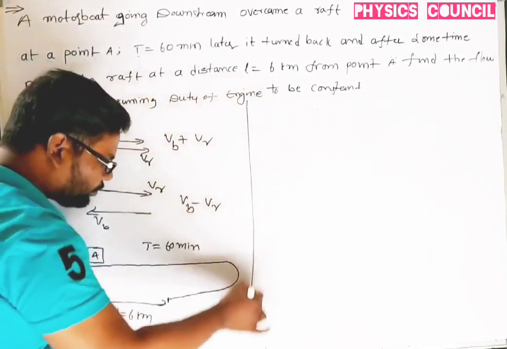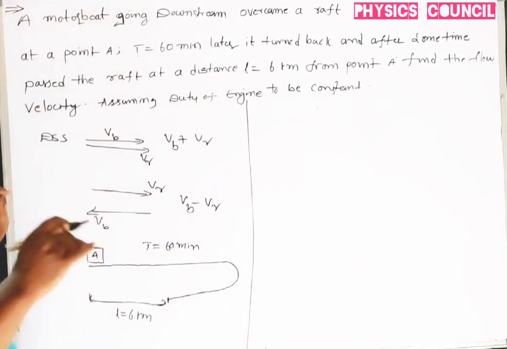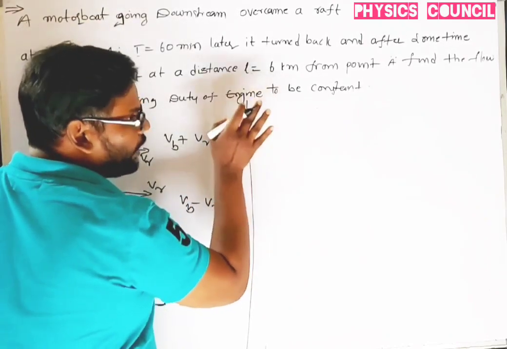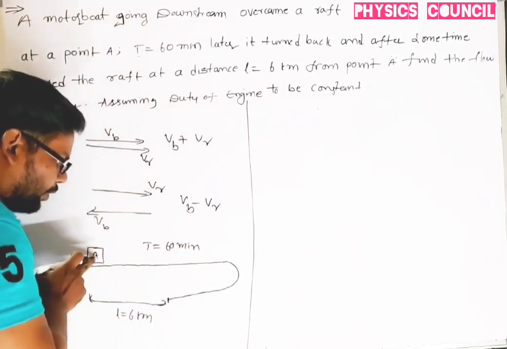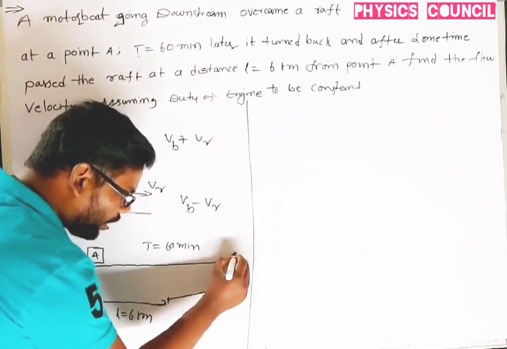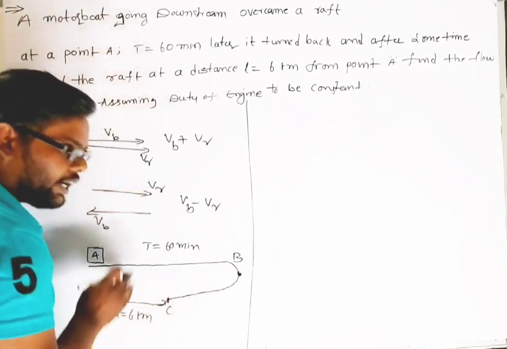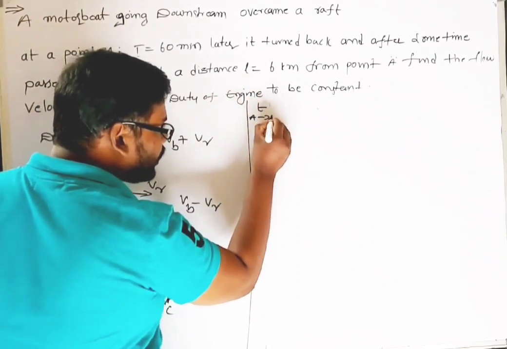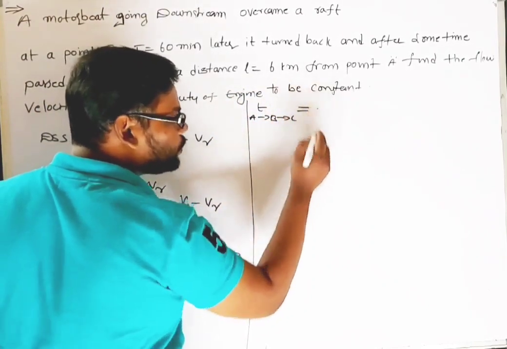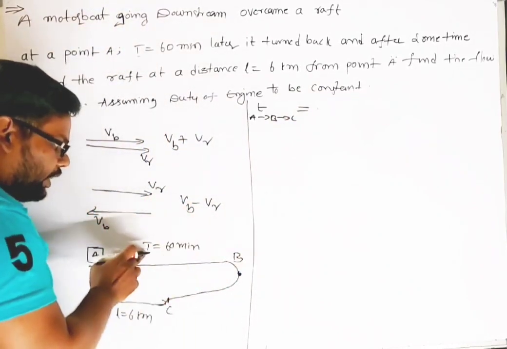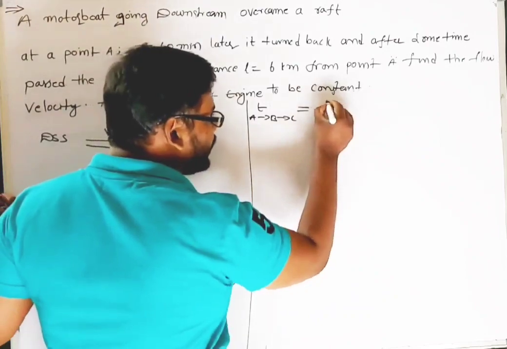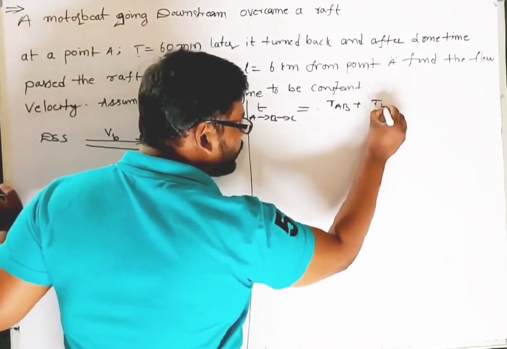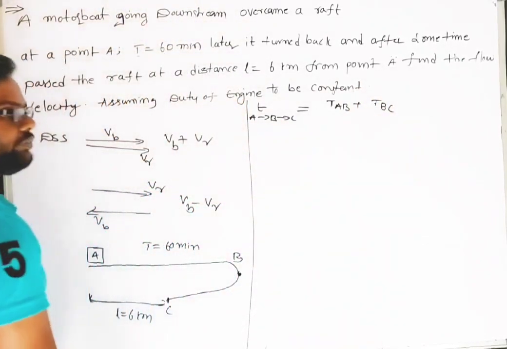To find the velocity of the river, the velocity of the stream, we need to find time. We need to find the time taken from A to, let us take this as point B and this as point C, time taken from A to C. So that is T, A to B and B to C. From A to B the time is T is equal to 60 minutes. So that is TAB plus, from B to C, TBC, isn't it?